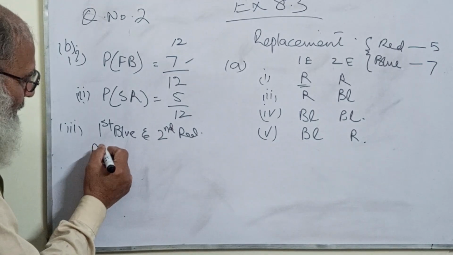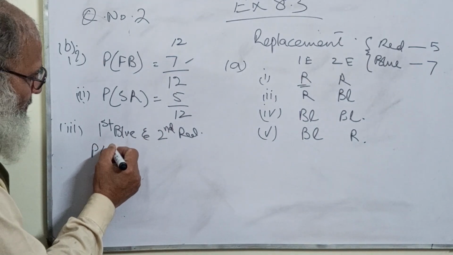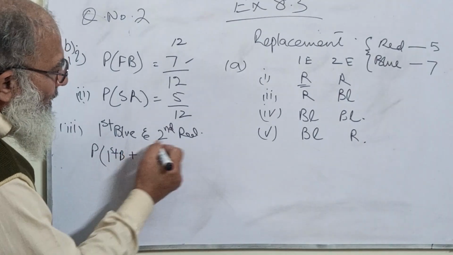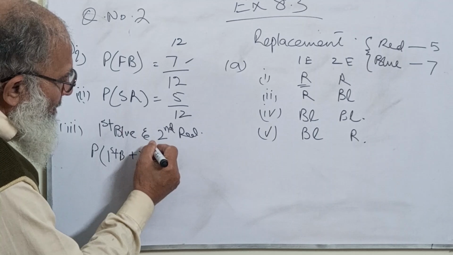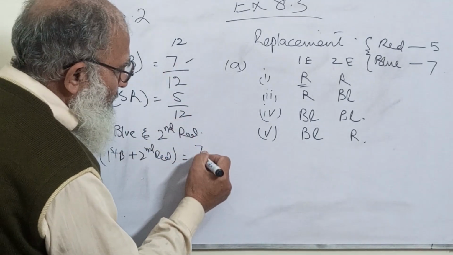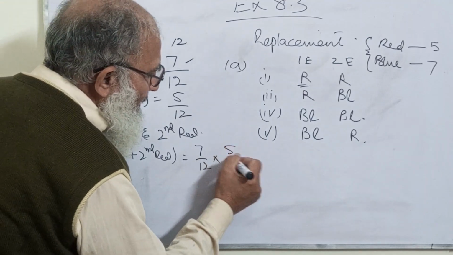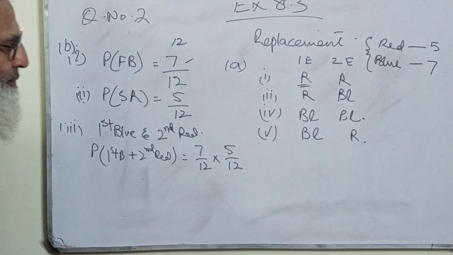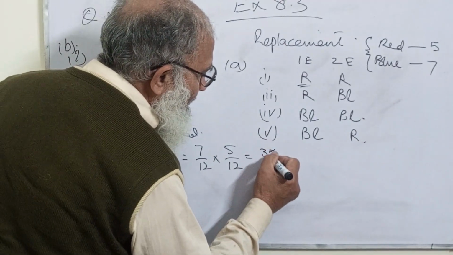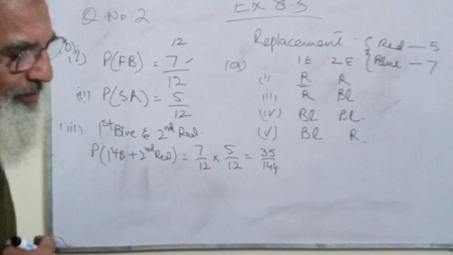P of first blue and second red is equal to first blue multiplied by second red. Now this will become 35 divided by 144.